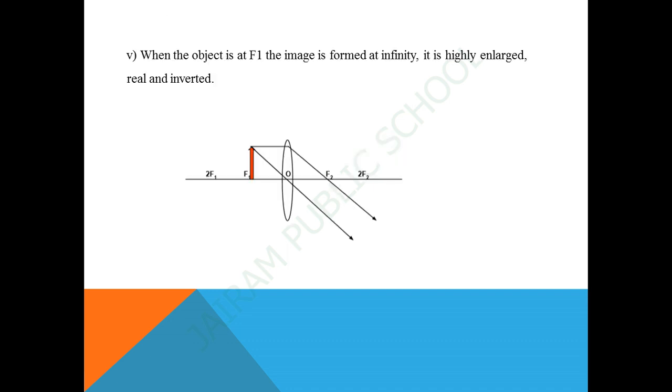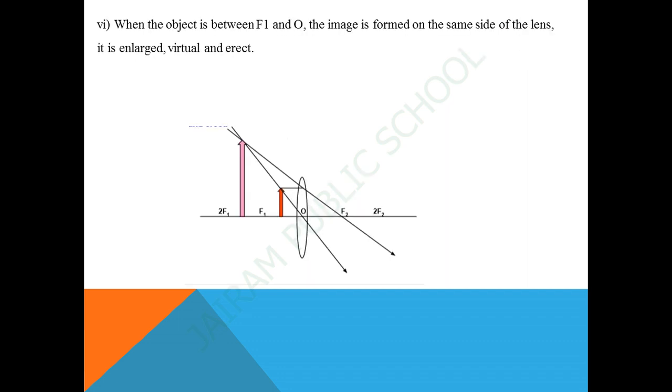And the fifth one is when the position of the object is at focus f1, the position of the image is at infinity. The relative size of the image is infinitely large or highly enlarged, and the nature of the image is real and inverted.